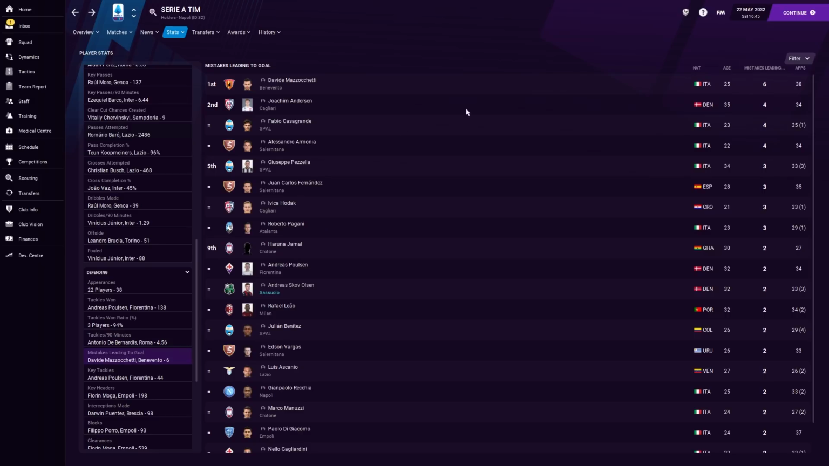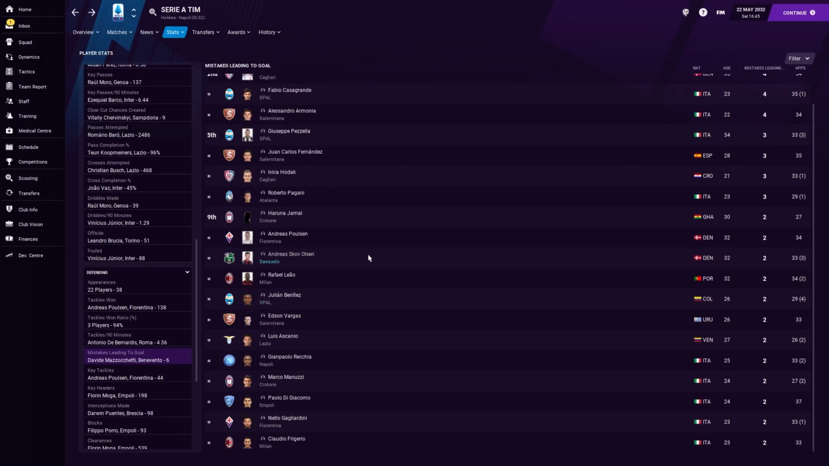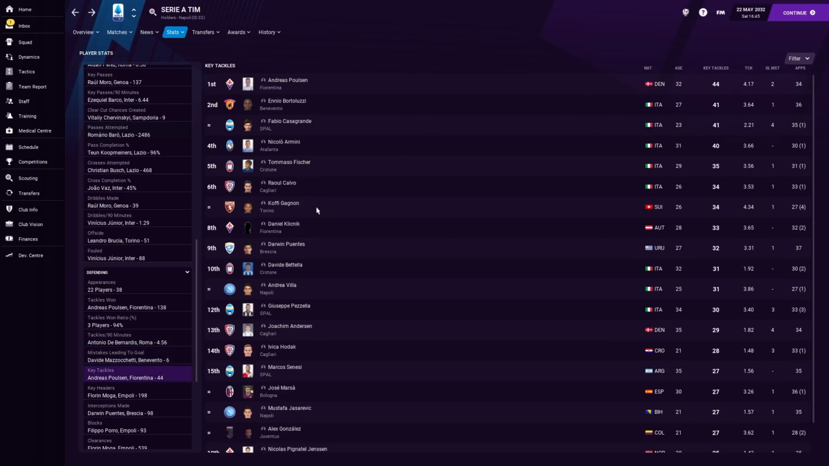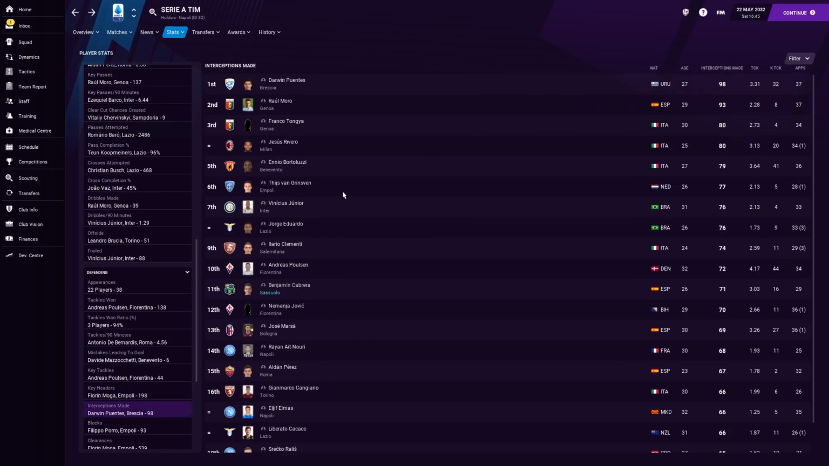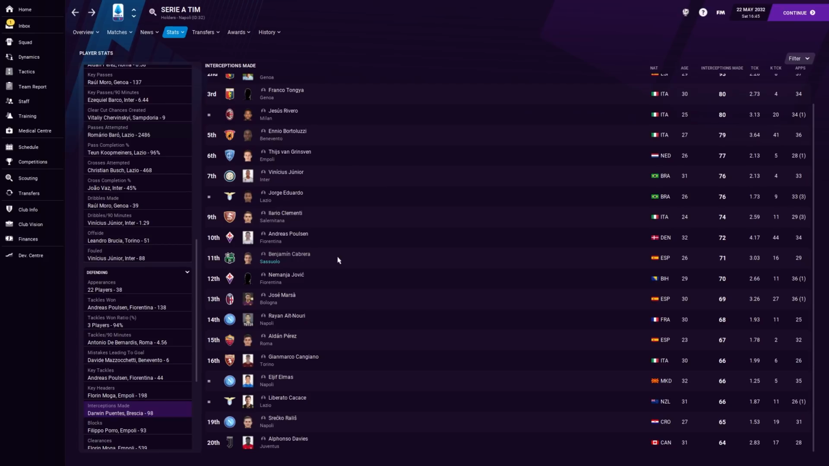Davide Mazzachetti made 6 mistakes leading to goals. Skov Olsen made a couple, in fairness, and we all know what one of them was. It was in that game against Lazio. Key tackles? None. But maybe we didn't need to make the key tackles as well. Key headers? Mila Voyev, good signs to see him in there. Interceptions, we should hopefully... Yeah, Cabrera at 71 is right up there too.